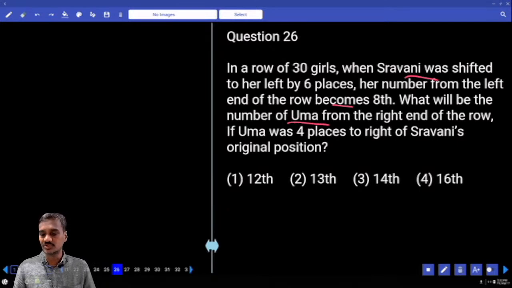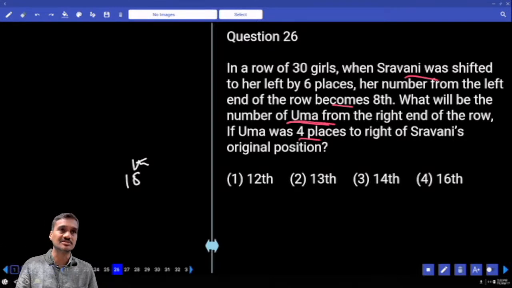Uma was 4 places to the right of Shravani's original position. Shravani's original position is 14. 14 plus 4, Uma is 18th. Now the 18th position is Uma, from the left-hand side. Now the question is what will be Uma's position from the right-hand side. Uma from the left-hand side, A, is 18.